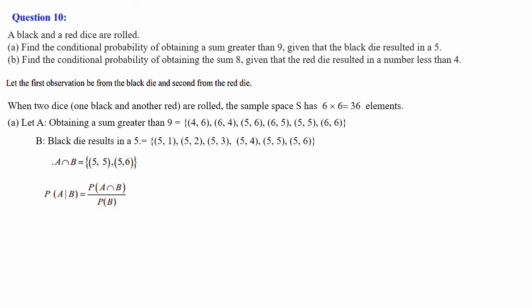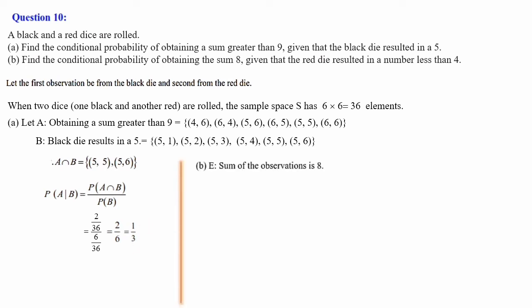P of B has 1, 2, 3, 4, 5, 6 elements, so 6 divided by 36. So let's substitute 2 by 36 divided by 6 by 36. Here 36 can be cancelled, 2 by 6 will come. Again 2 is common, when we cancel we get 1 by 3. So that is the answer for the first question.